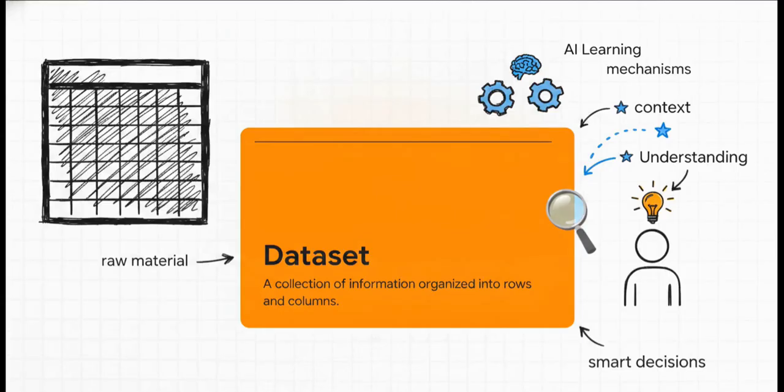So what exactly is a dataset at its core? Well, simply put, it's a collection of information organized into rows and columns. I know, it sounds incredibly basic, but without the structured raw material, an AI has absolutely no memory, no context, and absolutely no ability to recognize patterns. A dataset provides the essential architectural framework that an AI system desperately needs to map out its reality and ultimately make those decisions that seem so incredibly smart to us.